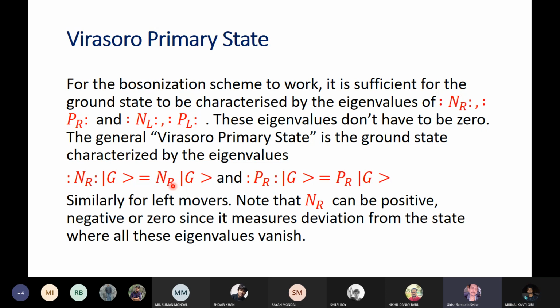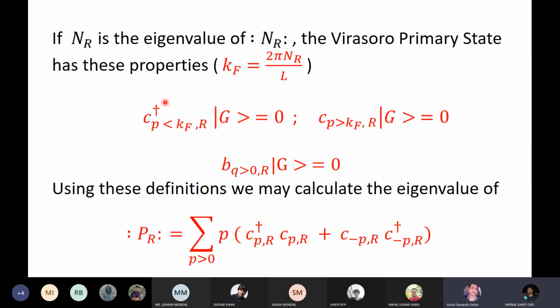So similarly, PR. Well, we'll say later on that this PR has to be positive for certain reasons. Yeah, we'll prove that. We'll actually show that the eigenvalue PR is directly related to this NR. So these two are not independent. PR is related to NR. Okay. So that's called the Virasoro primary state.